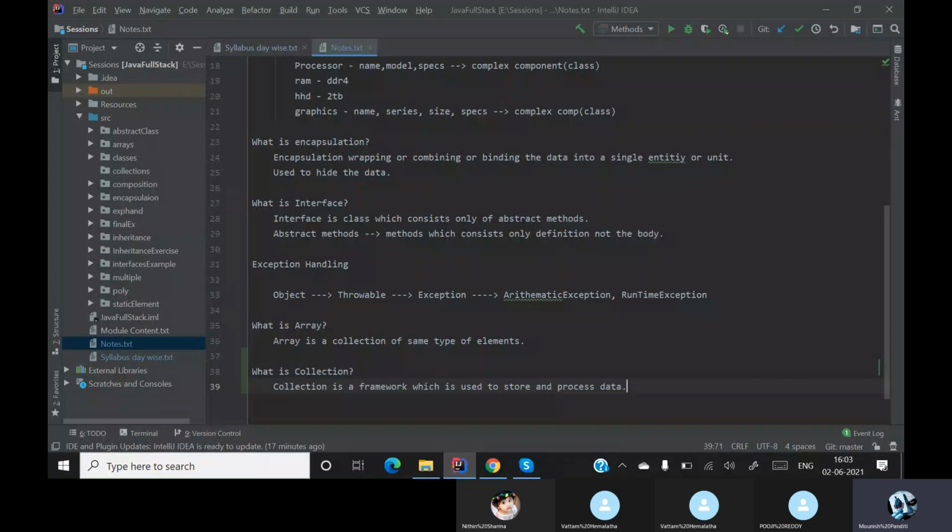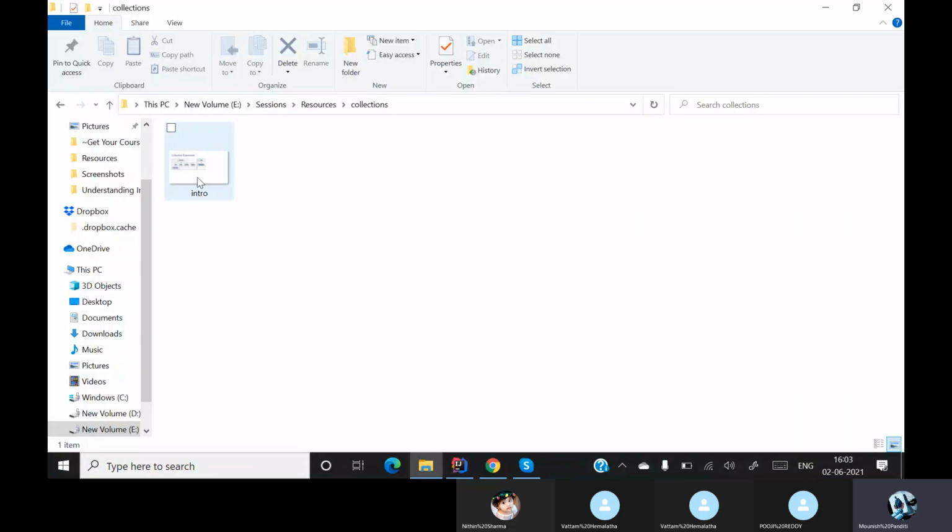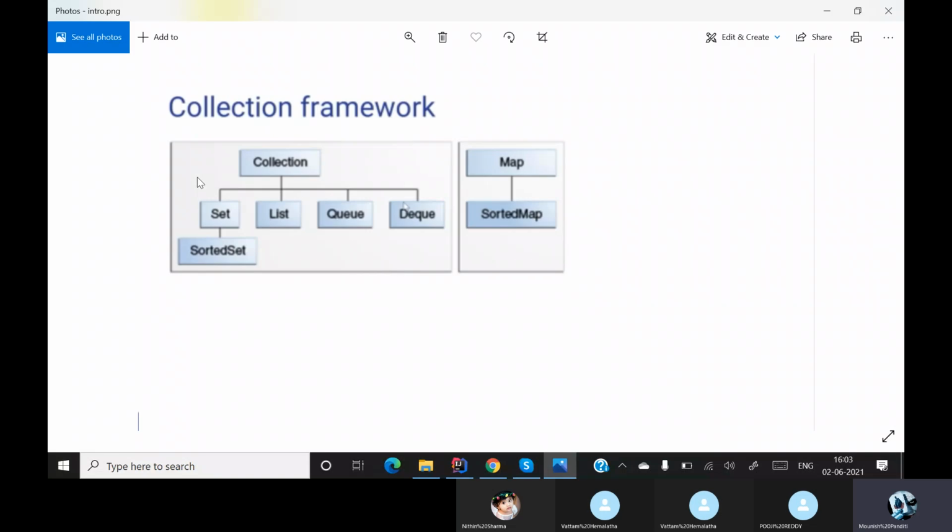Like that, what are the types you have in collections? In collections we have four different types: set, list, queue, dequeue, and even map is also a part of the collections framework. Why it is separate, we will see when we come to map, and we'll go one by one on these.